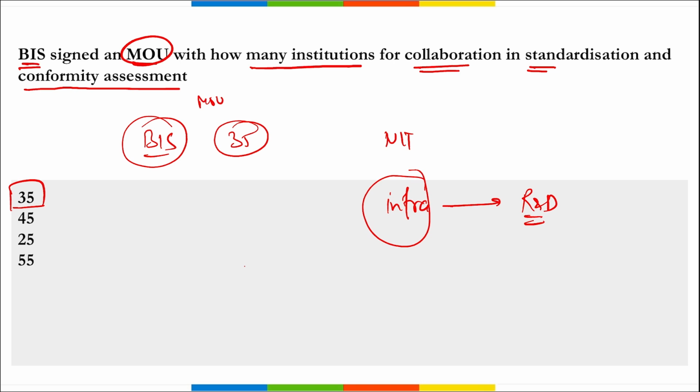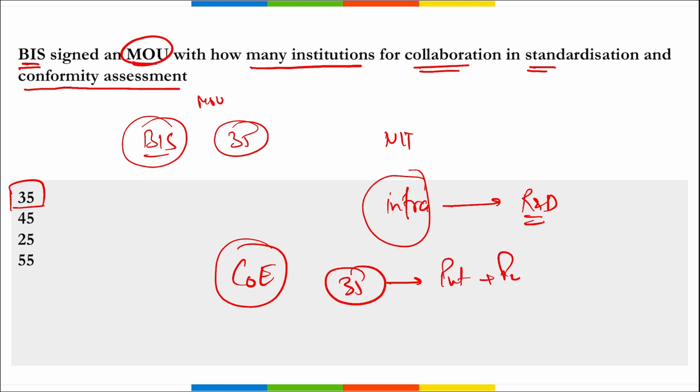This MOU will enhance the standard formulation activities, and BIS will also explore setting up a center of excellence for standardization in partnership with these 35 institutions, and they include both private and public institutions. So the correct option here becomes option A, 35. Correct?